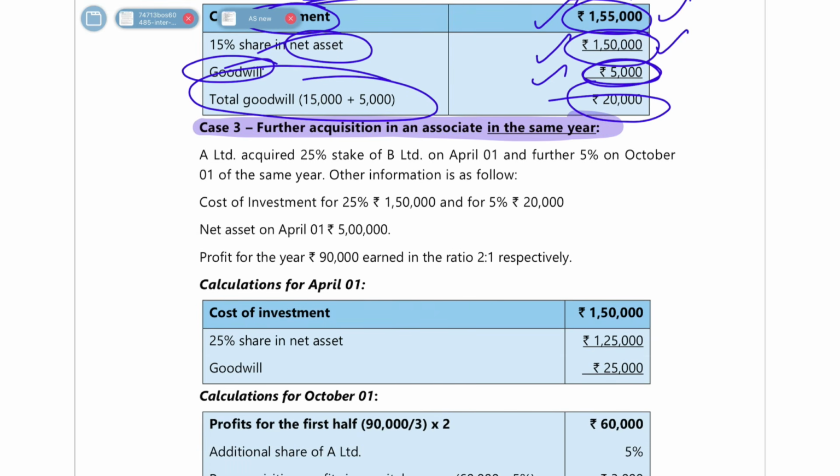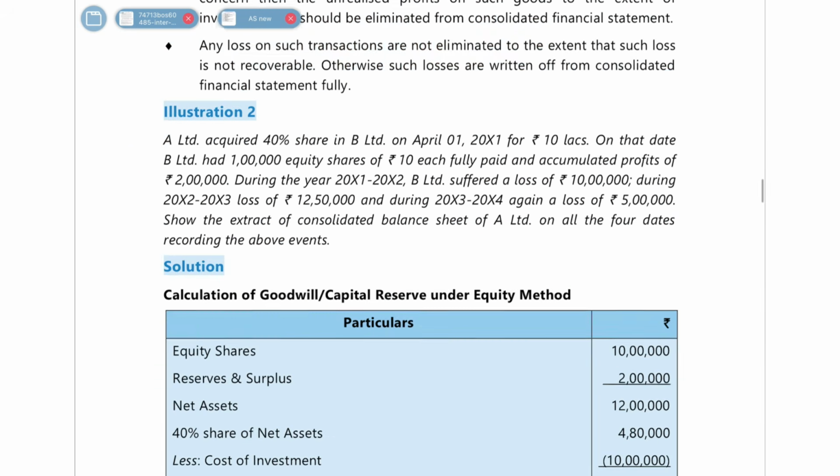So for this case 3 alone, I'll upload a separate video in a few days. You can see that video to understand this concept of further acquisition and associate in the same year. Okay, I hope you understood this. Case 3, I'll teach you later on.